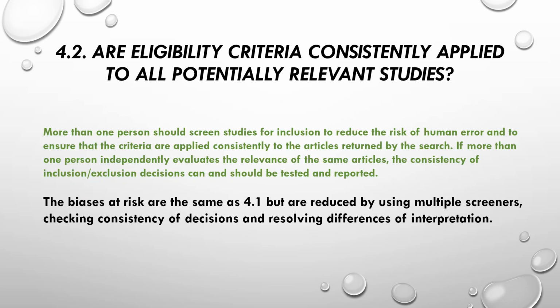Even when eligibility criteria are well defined, screeners can interpret eligibility differently and therefore risk selection bias. The biases at risk are the same as 4.1, but are reduced by using multiple screeners, checking and discussing consistency of decisions, and resolving differences of interpretation.